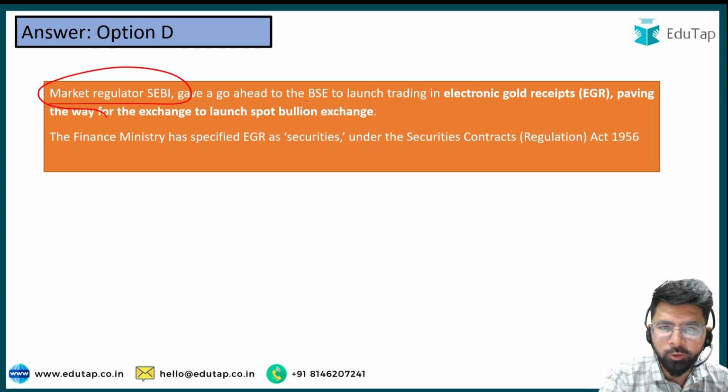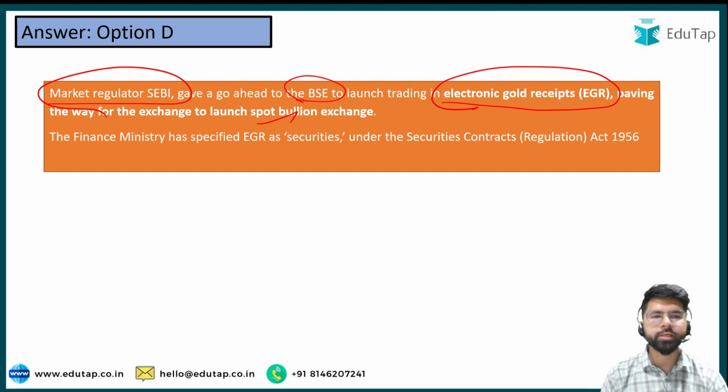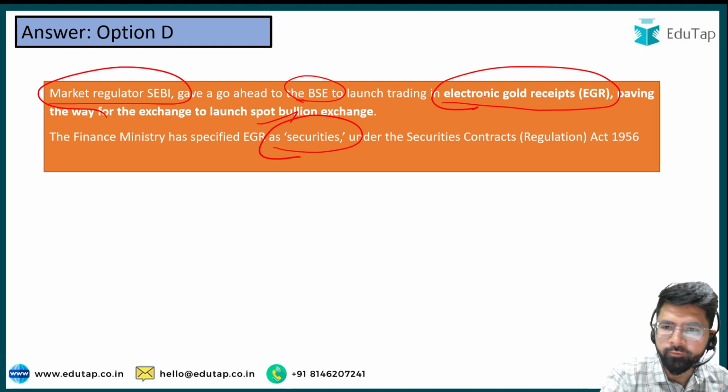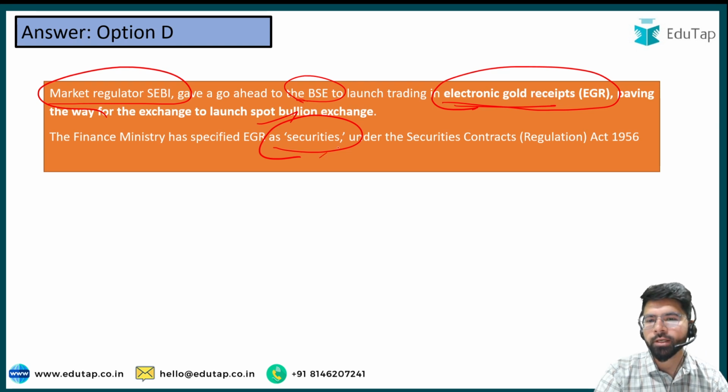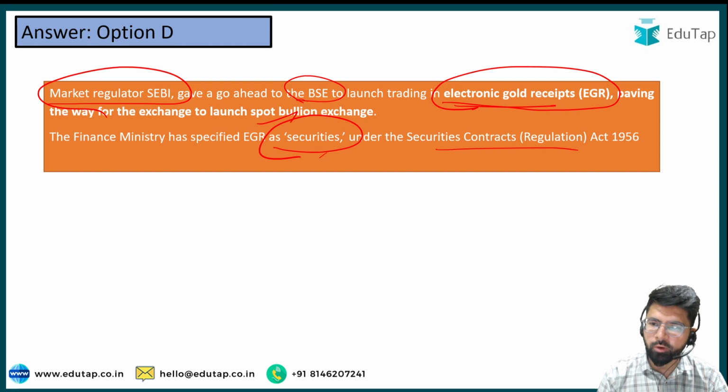Market regulator SEBI gave the go ahead to the BSE to launch trading in electronic gold receipt, paving the way for the exchange to launch a spot bullion exchange, friends. I hope this is very much clear. And finance ministry has included EGR, that is electronic gold receipt, under the definition of securities, which has been defined under section 2 of the Securities Contract Regulation Act 1956.